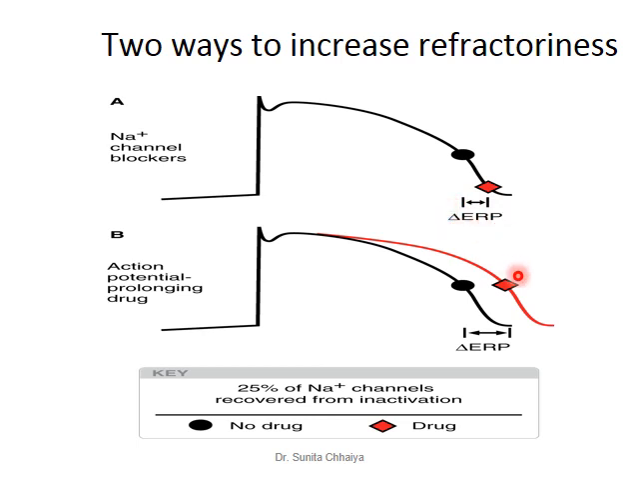Similarly, without blocking the sodium channel, we can increase the action potential duration. Suppose normally this is an action potential. If we use potassium channel blockers, they can enhance the repolarization time and total action potential duration, as well as the effective refractory period. So these are the two ways through which we can increase the refractoriness of the tissue and prevent development of early as well as delayed afterdepolarization.